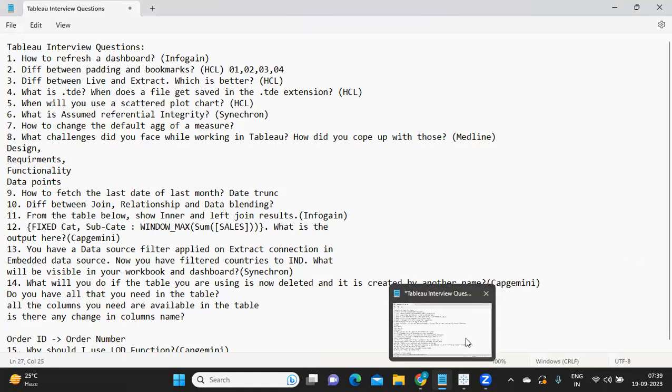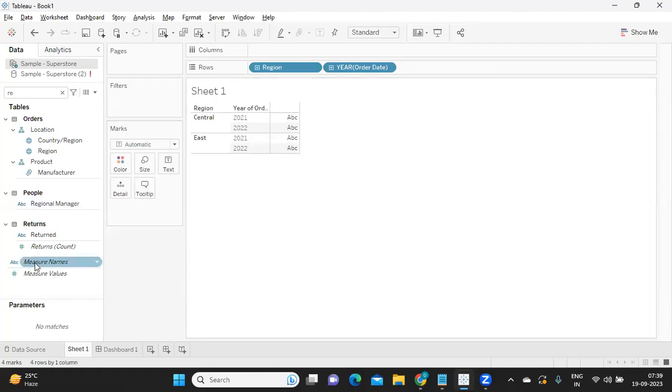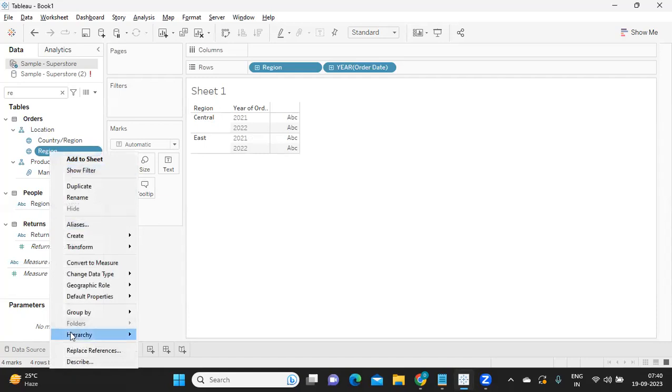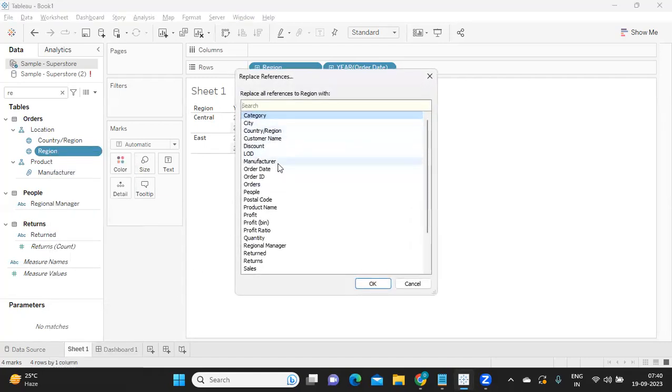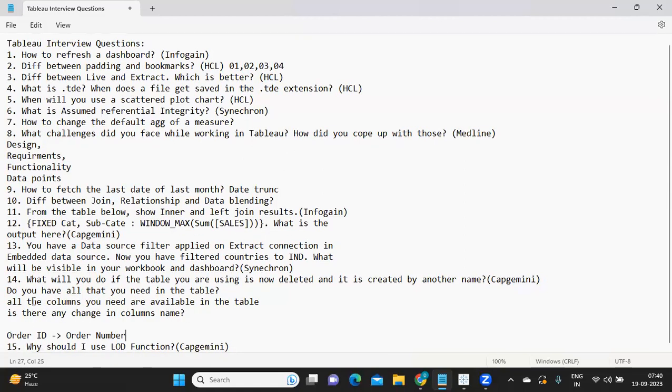How can we tell that? You can always go to Tableau and click on any particular field, say region, and here you will find replace references, and you can refer it to whatever the latest field is. In that way it will accept, and you should be able to resolve the issues. All of those things you need to take care of whenever you are replacing any connection.